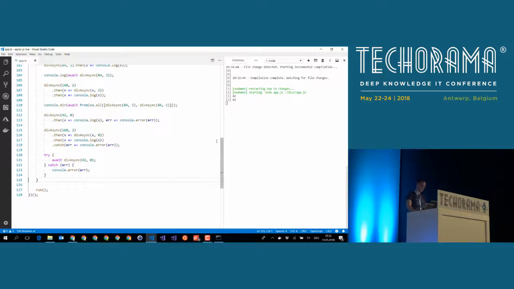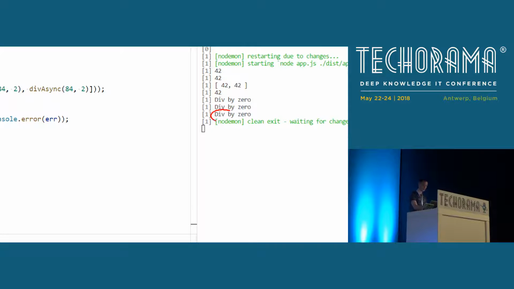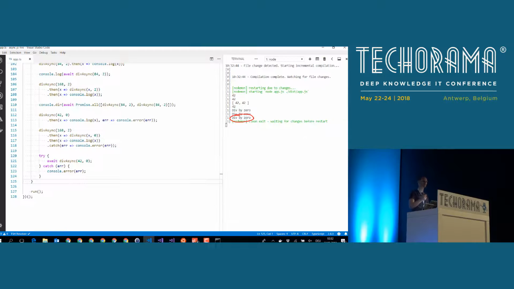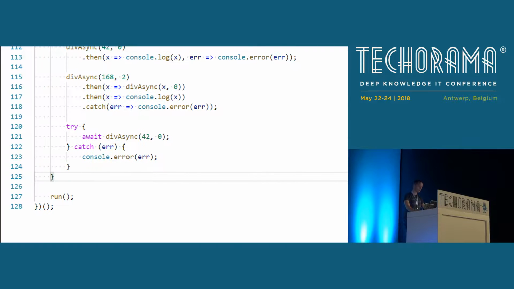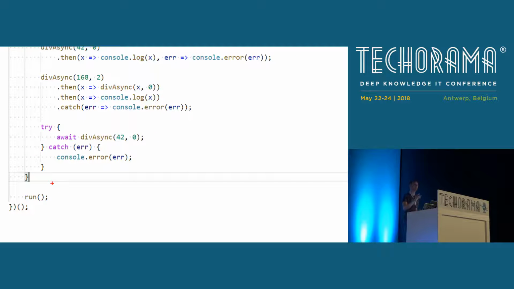Save this guy. And now we should see, very nice, we should see our divide by 0, and this division by 0 comes from the exception handling of our async await code. Let me quickly zoom in here a little bit to recap what we did here. I was a little bit fast, and therefore we want to quickly take a look at this code.